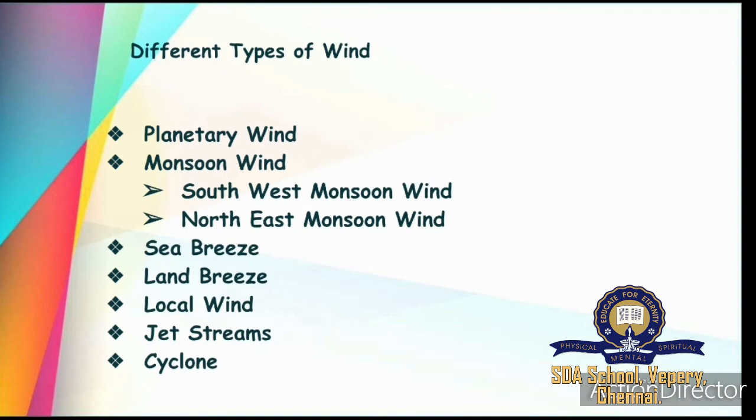Then comes jet streams. So what are jet streams? Air currents in the upper layer of the atmosphere are known as jet streams. So what is an air current? A mass of air moving from one area to another.